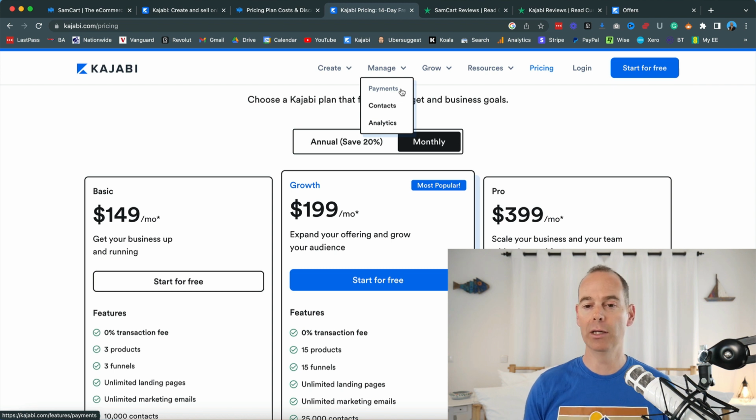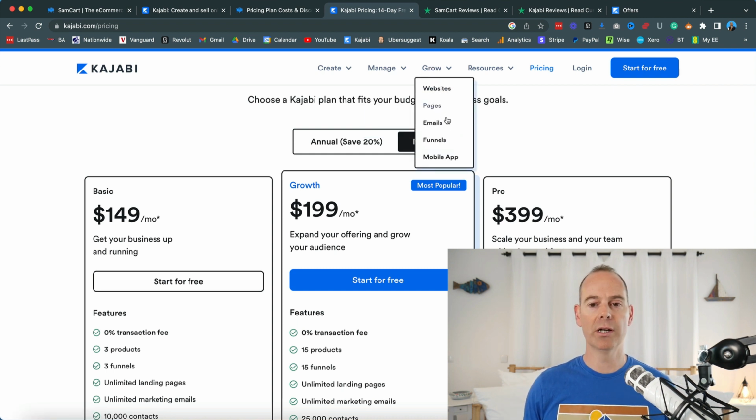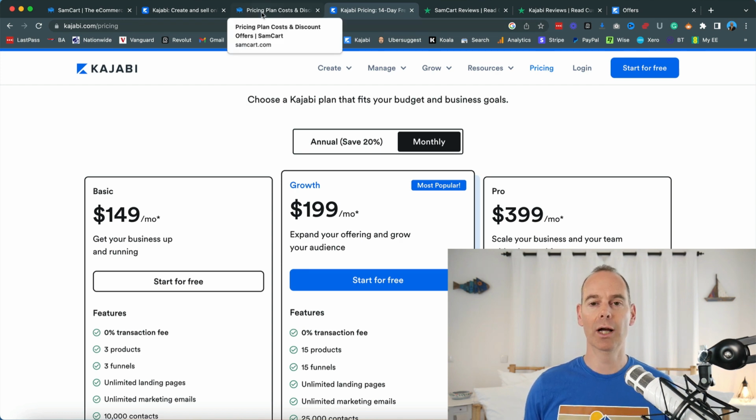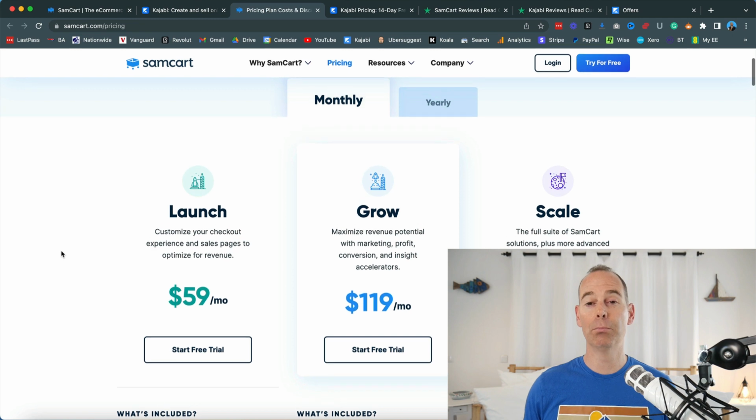You can use Apple Pay, Google Pay, Afterpay. But have a look at that when you're watching this video, contacts, analysis, and then you're growing your websites, your pages, emails, funnels. Kajabi's email is really, really good. It's actually empowering you to do proper email marketing, whereas you might have to send out some more emails with SamCart if you're going on the SamCart plan, or you might have to bolt on some other email service provider.